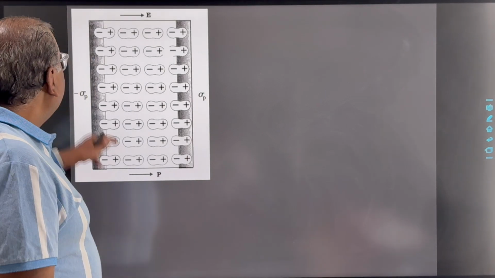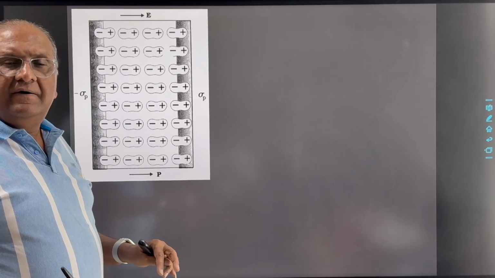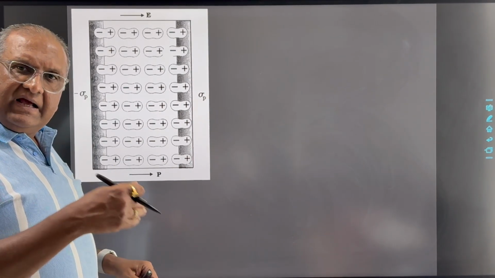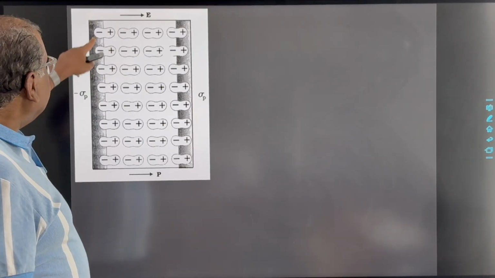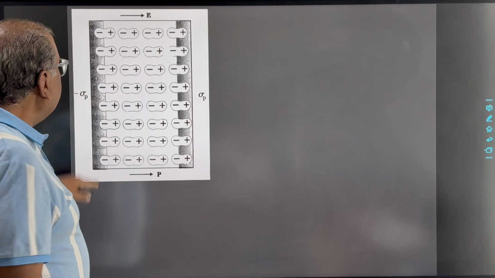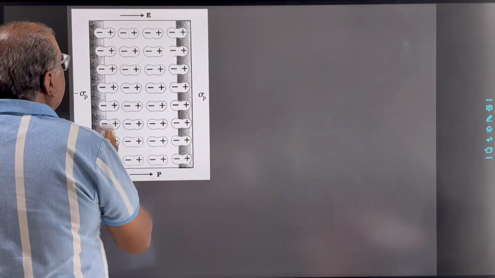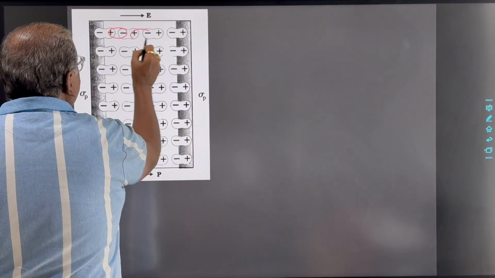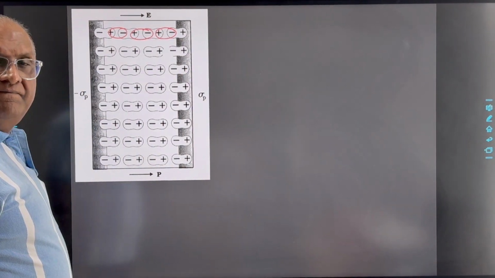And in that particular case, if we think all the dipole moments are perfectly aligned with the external field, then in this particular manner all the dipoles are aligned here. Now here the positive and negative ends will nullify each other.